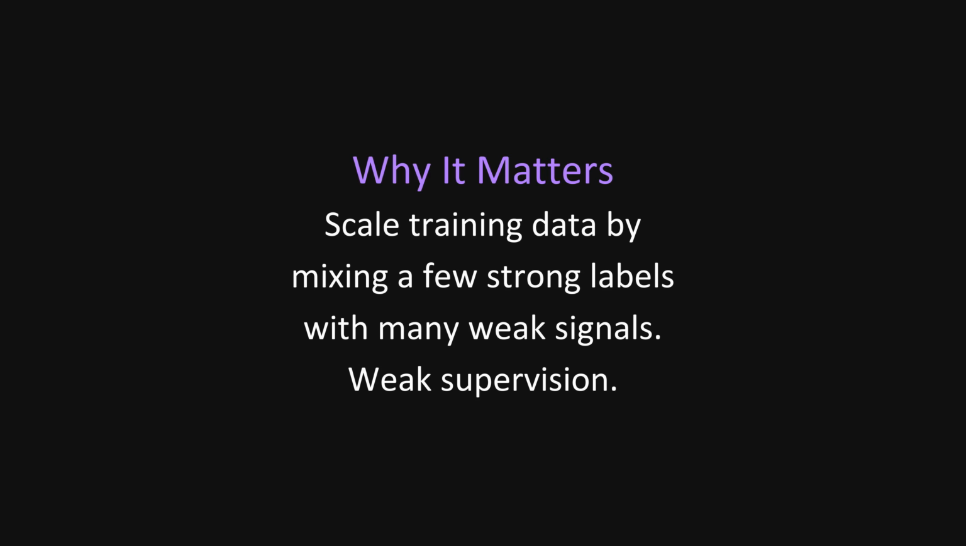Weak supervision matters because it lets teams scale training data far beyond what manual labeling budgets allow, which is critical for modern AI systems deployed in fast-changing domains. It is especially powerful when combined with ideas like traditional labels in machine learning, because you can mix a small set of high-quality labels with a large pool of weak signals to train strong models. Weak supervision.